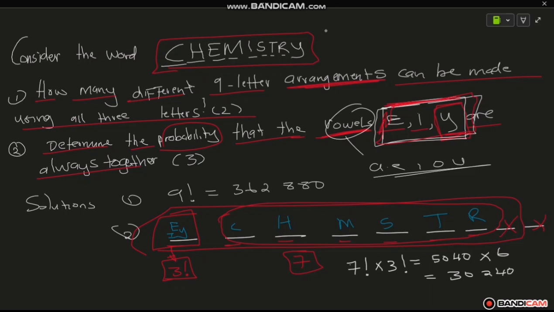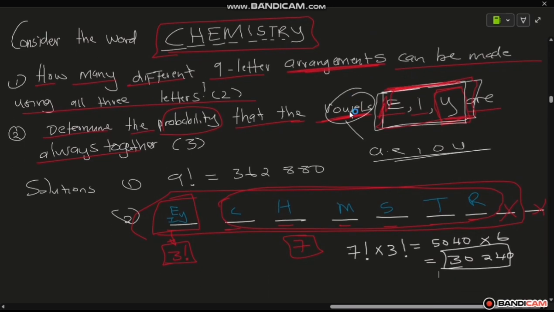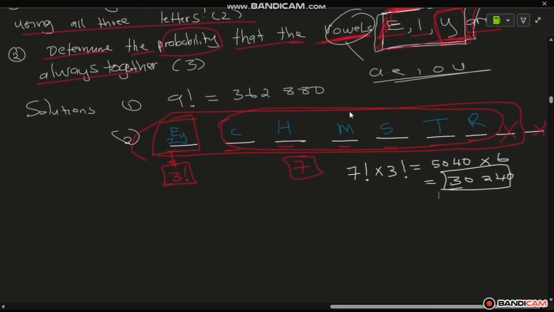So the probability will be 30240 over what? Over the sample space, which is 362880.